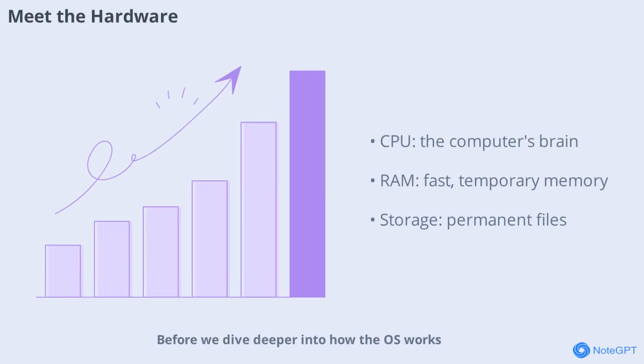Before we dive deeper into how the OS works, let's quickly meet the main parts of your computer's hardware. There's the CPU, often called the brain, which processes instructions. RAM is fast, temporary memory for running programs. Storage, like your hard drive or SSD, keeps files and the OS itself safe even when the power is off. And then there are input-output devices, keyboards, mice, screens, and network cards that help your computer interact with the outside world. The OS coordinates all these parts, making sure they work together.